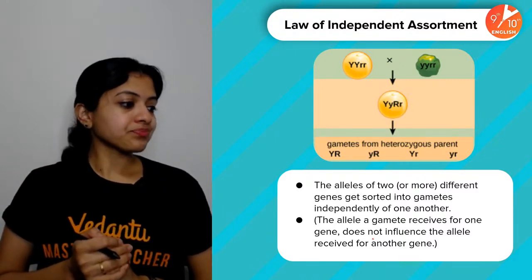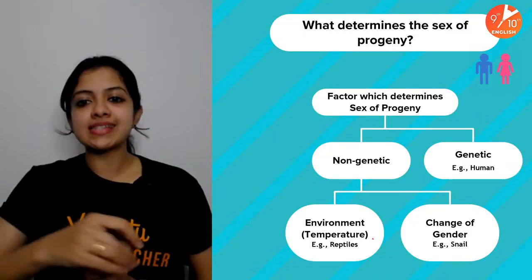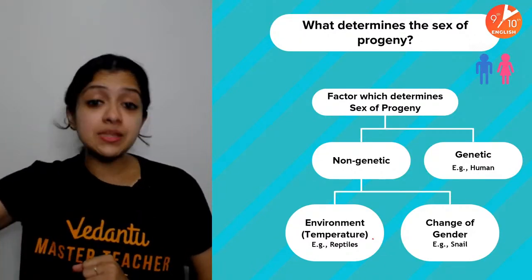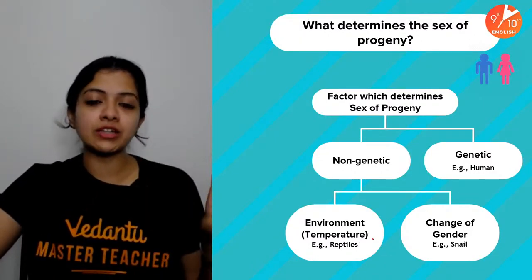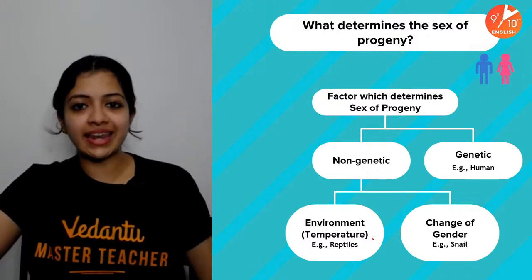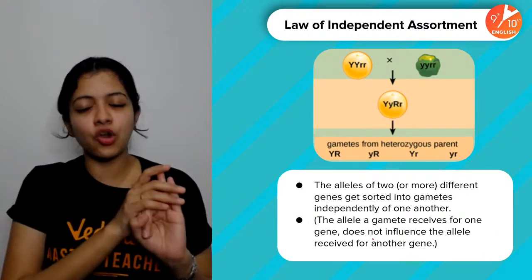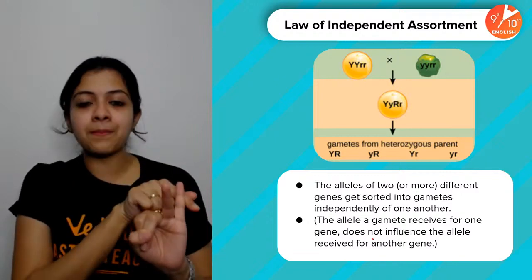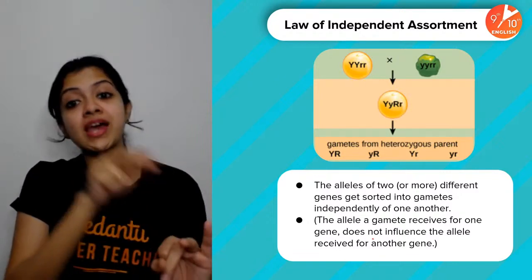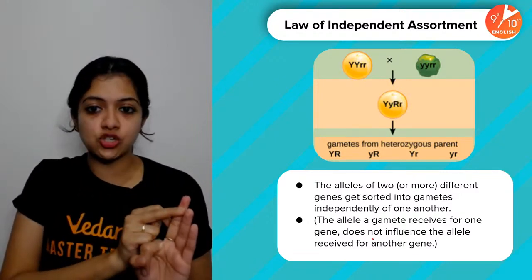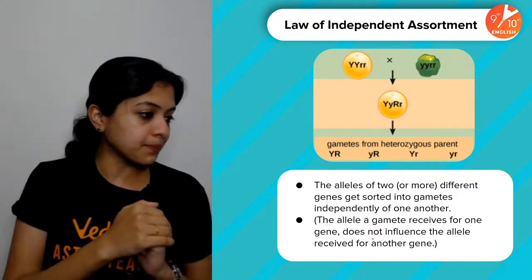Okay, children? Right. So this is about the law of independent assortment, which means there are three major laws: law of dominance, law of segregation, or the law of purity of gametes. Both of them are based on the monohybrid cross, and the law of independent assortment is based on the dihybrid cross.